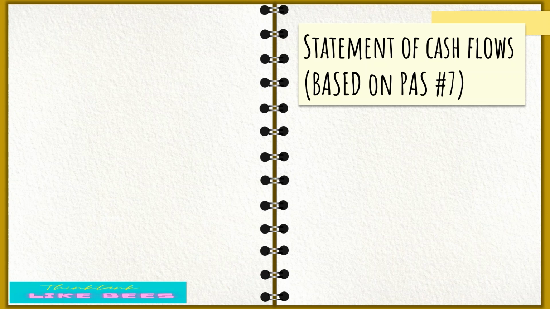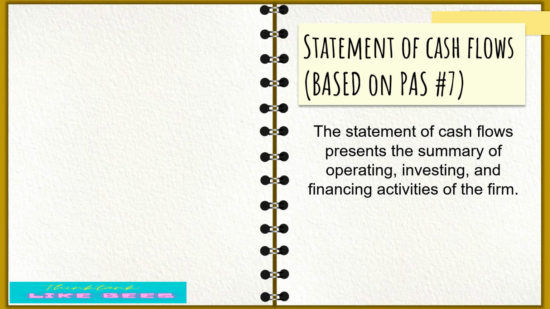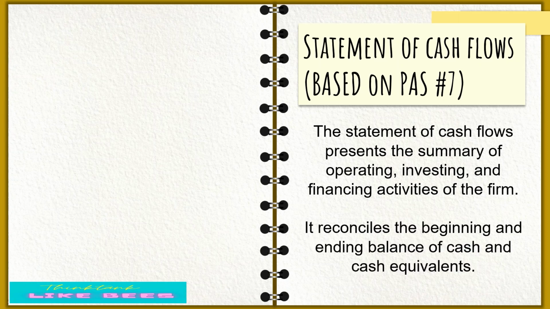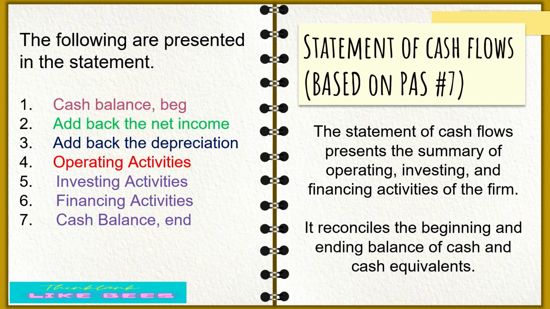Next, we have the statement of cash flows. This is based on Philippine Accounting Standard number 7. Okay, so the statement of cash flows presents the summary of operating, investing, and financing activities of the firm. It reconciles the beginning and ending balance of cash and cash equivalents. So the following are presented in the cash flows. We have the beginning cash balance, which you can also see on your balance sheet, the January 1 balance. Then we need to add back the net income for this year.